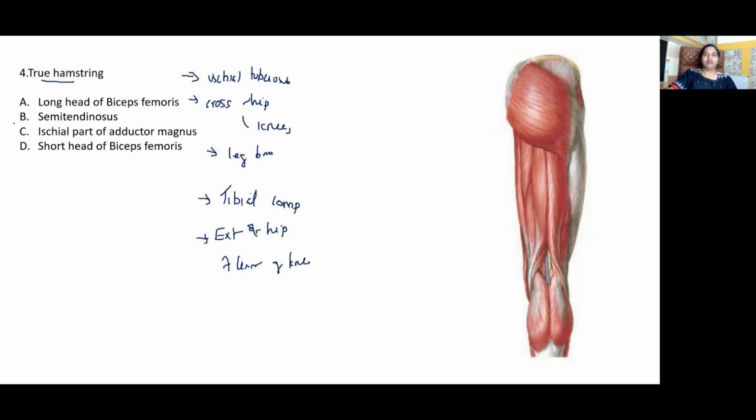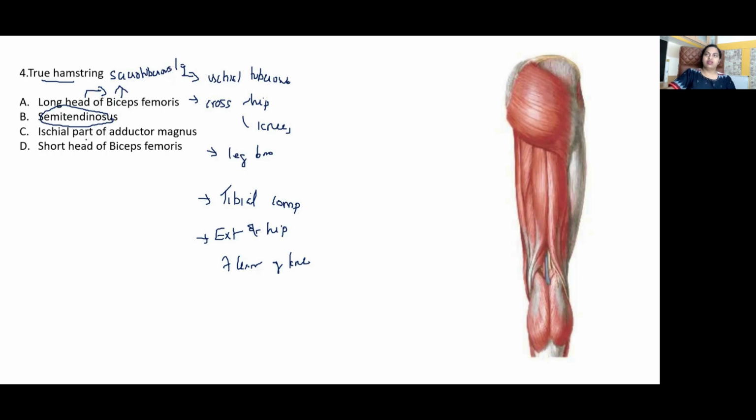So what are the true hamstrings? Semitendinosus and semimembranosus. The long head of biceps femoris initially originates from the sacrum and ilium and then later on shifts to ischial tuberosity. So the remnant of that muscle forms the sacrotuberous ligament.